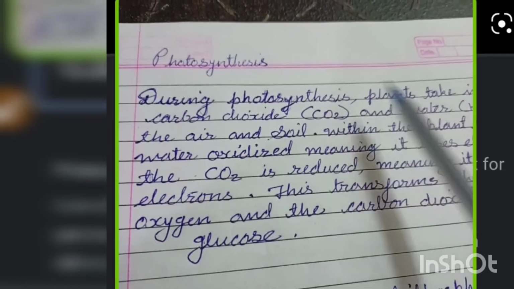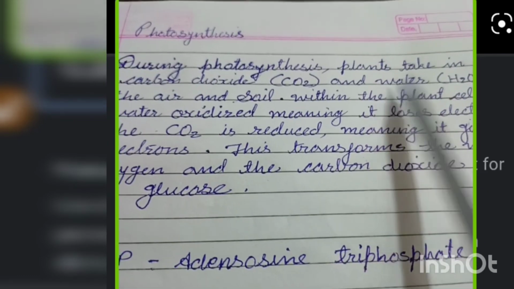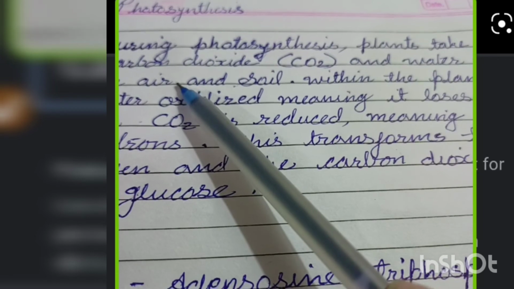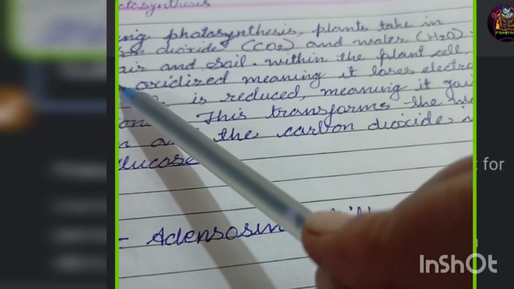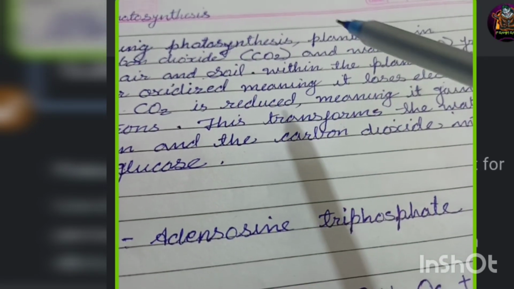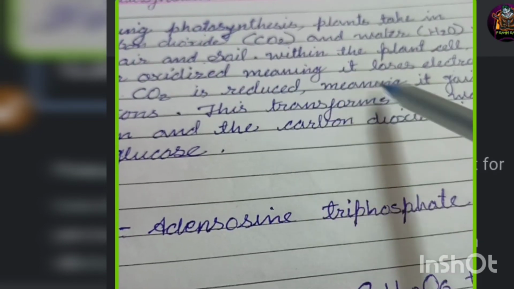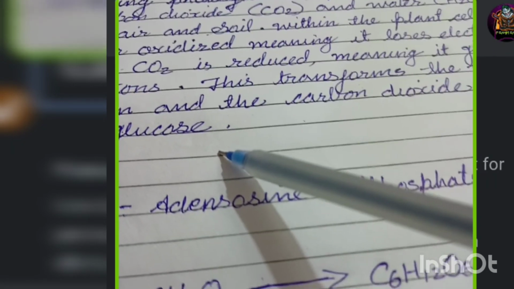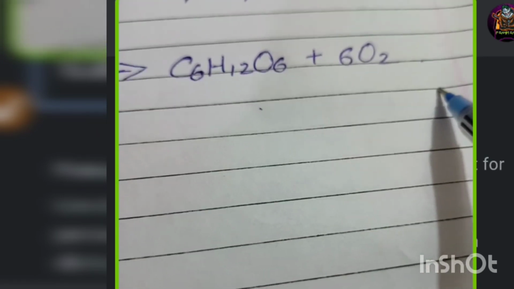During photosynthesis, plants take in carbon dioxide and water from the air and soil. Now only I told, during photosynthesis plants take in carbon dioxide and water from air and soil. Within the plant cell, the water oxidizes, meaning what happens? It loses electrons, while CO2 is reduced, the water into oxygen and the carbon dioxide into glucose. In short, we can write the reaction like this: carbon dioxide plus water gives glucose and oxygen.